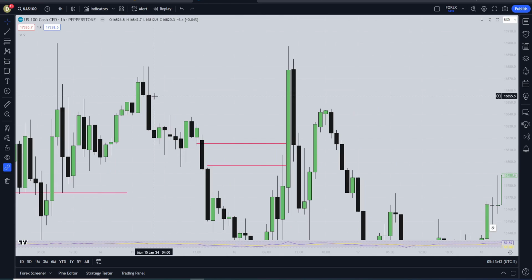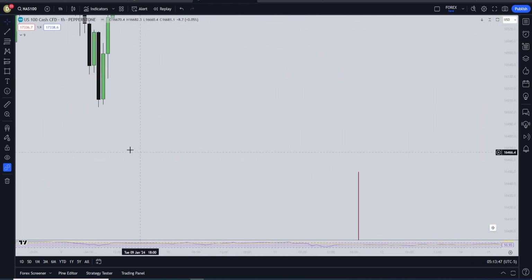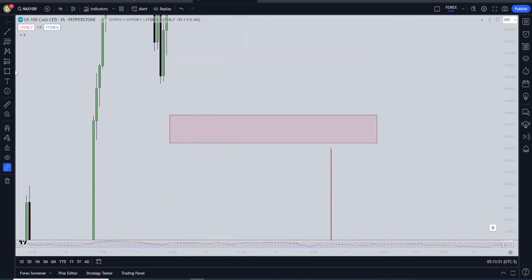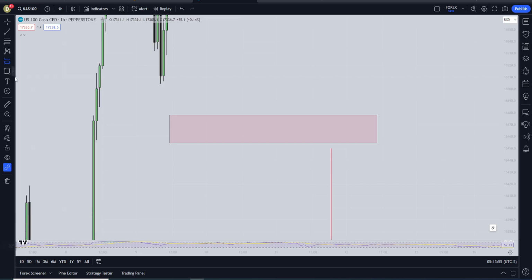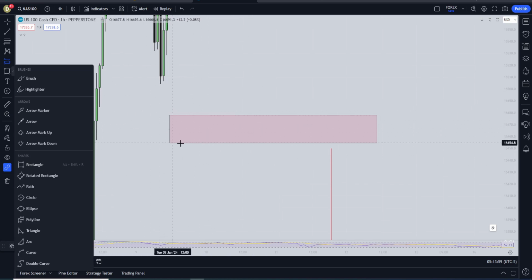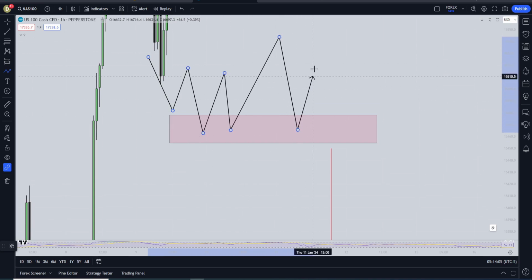Now, another concept is the order block. Now, what is an order block? An order block is basically an area where price will tend to reject or break because that order block contains a lot of limit orders from institutional order flow and other areas. So it will look something like this. It would reject as basically like a support or a resistance.